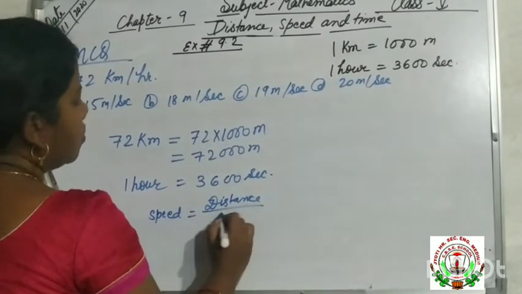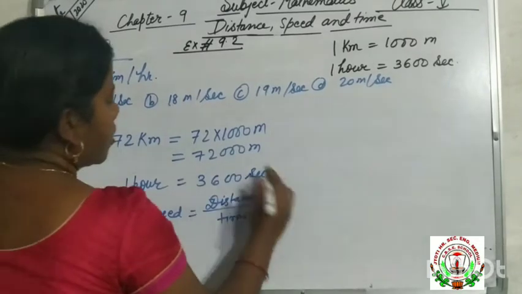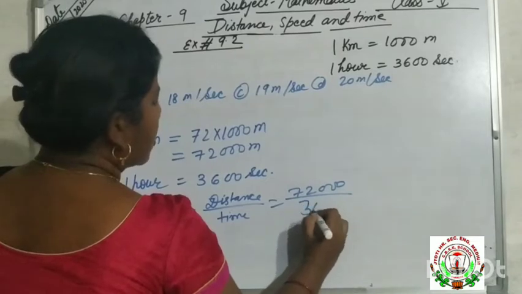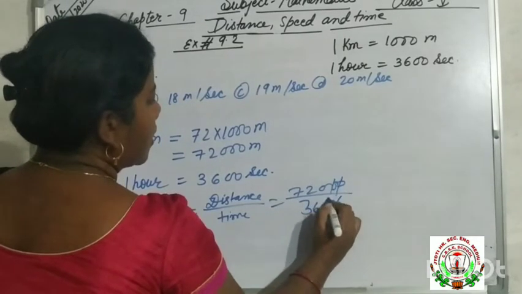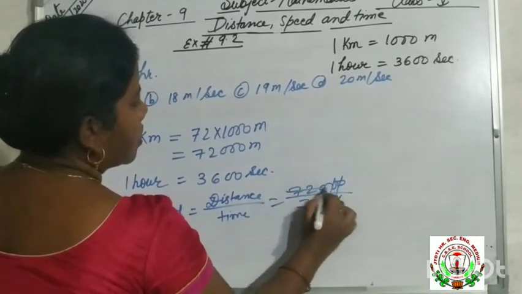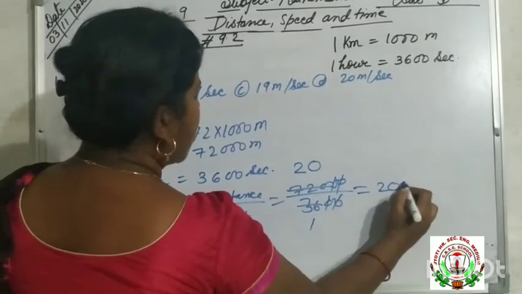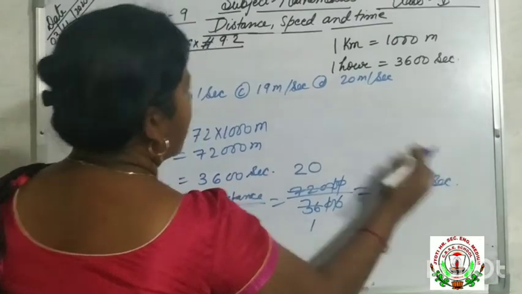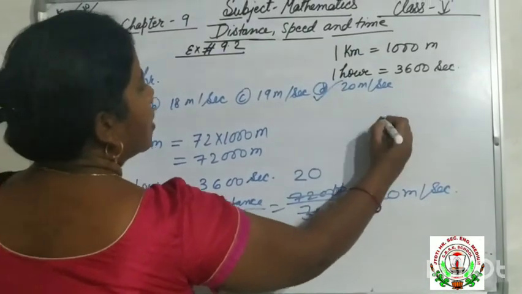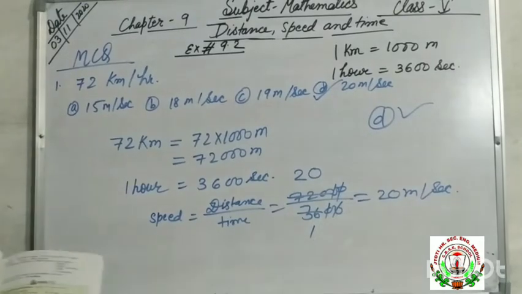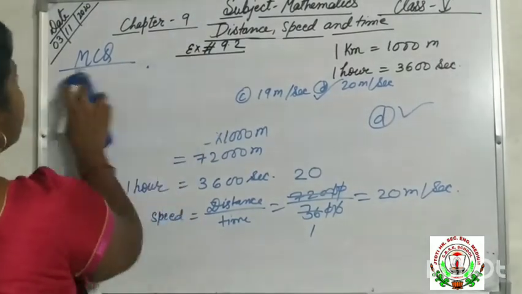Distance is 72,000 and time is 3600. The 0 0 we will cancel. Now 36 1s are 36, 36 2s are 72 and 0 0 are 0. So 20 meter per second, which is the correct option D. So you will put a tick mark in D. Understood?